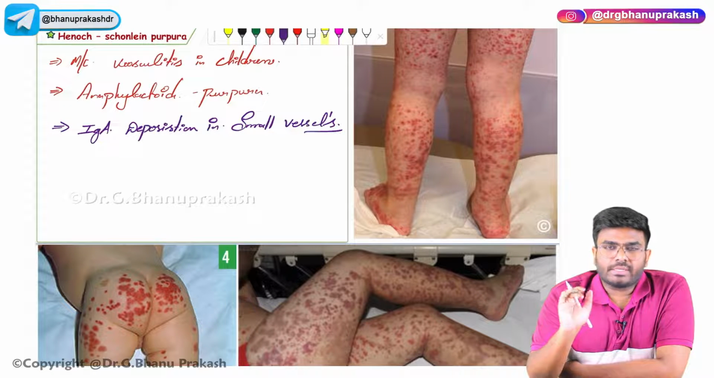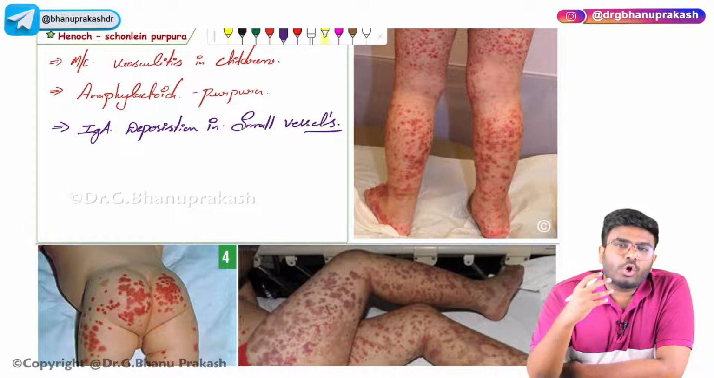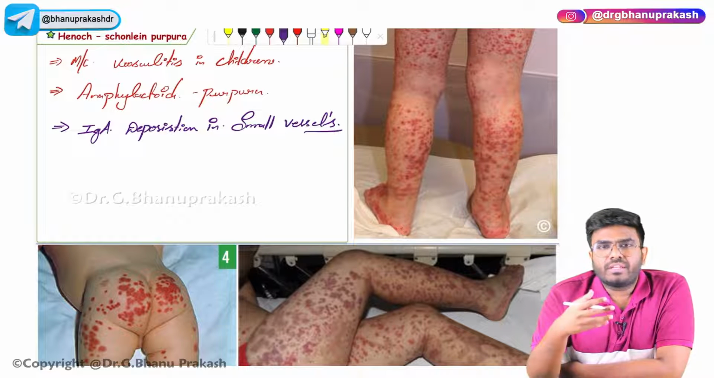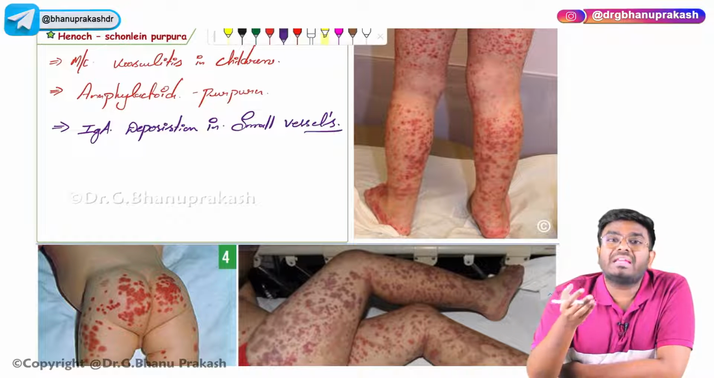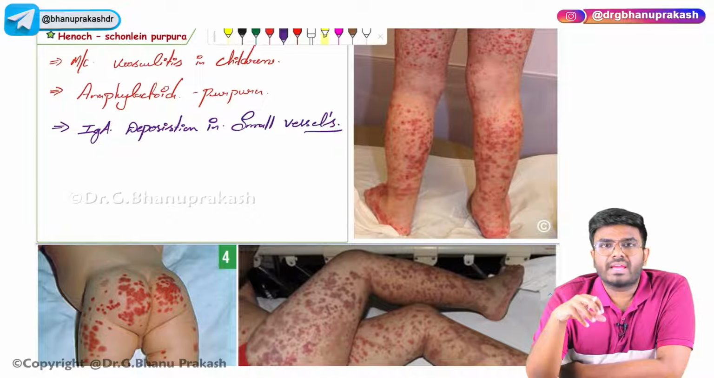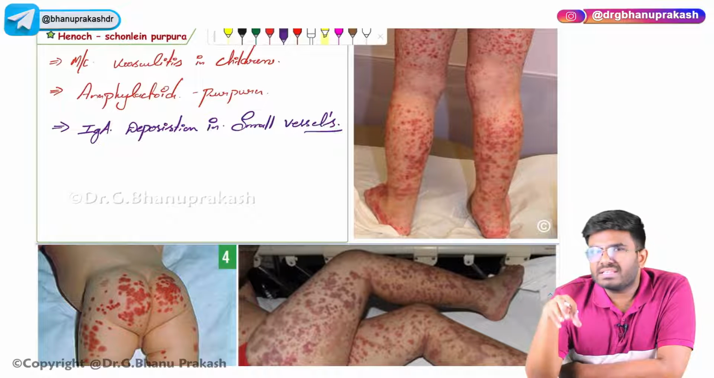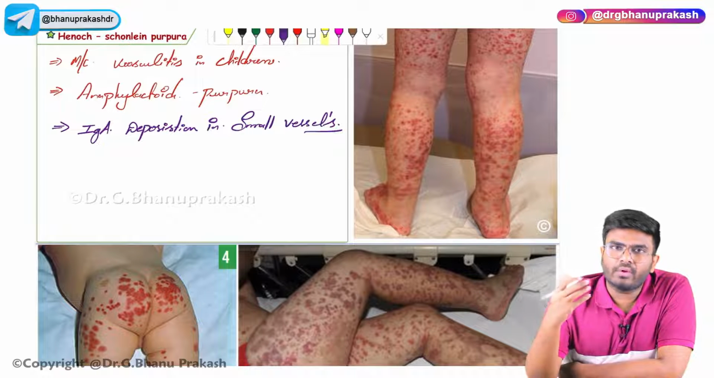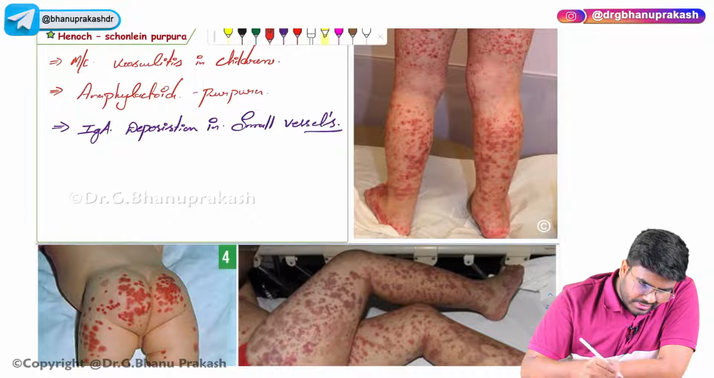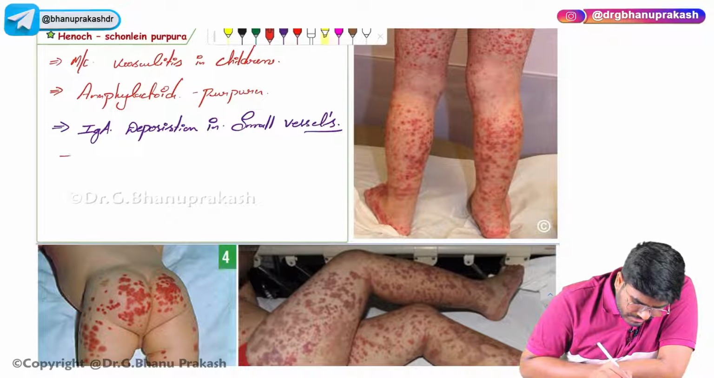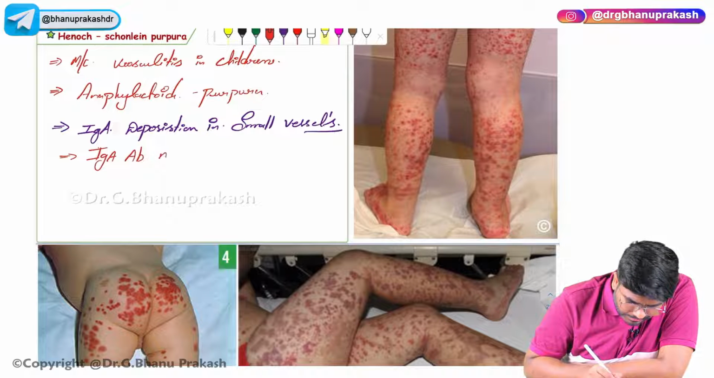So imagine there is a small kid. Now this kid got some infection. Because of the infection, the baby is producing an excessive amount of abnormal IgA antibodies. These abnormal IgA antibodies are getting deposited in the vessel walls, and that's leading to inflammation. So this is IgA antibody mediated vasculitis.